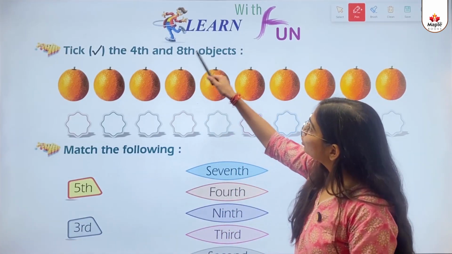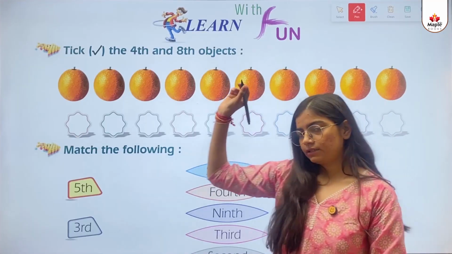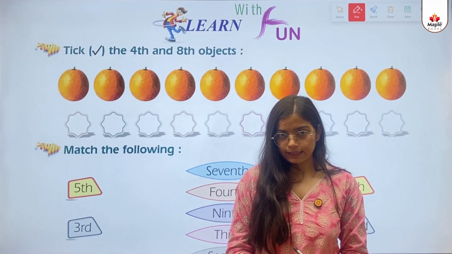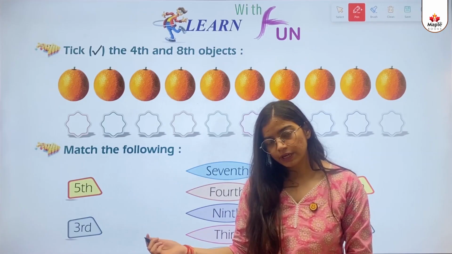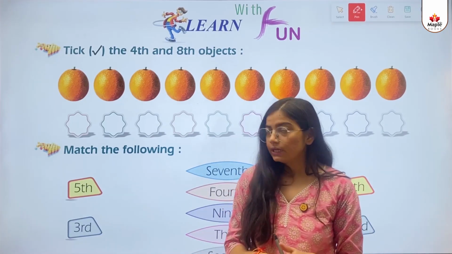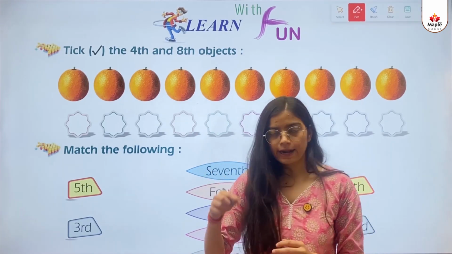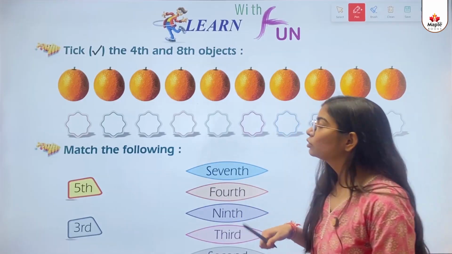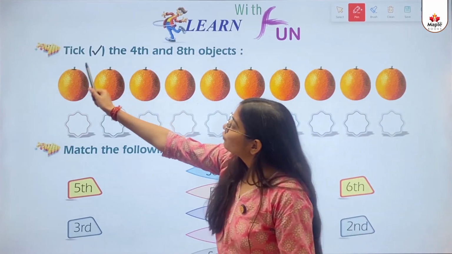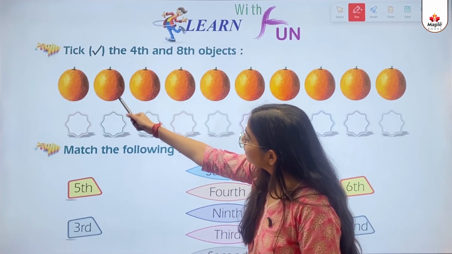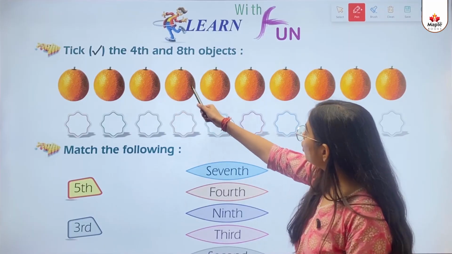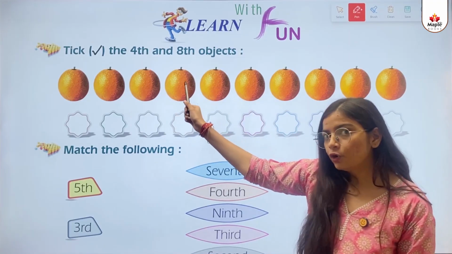Learn with fun. Tick the 4th and 8th objects. So in this exercise, kids, we need to tick the 4th object and the 8th object. We'll count one by one and tick. So count with me. First, second, third, fourth. This one is the 4th one.